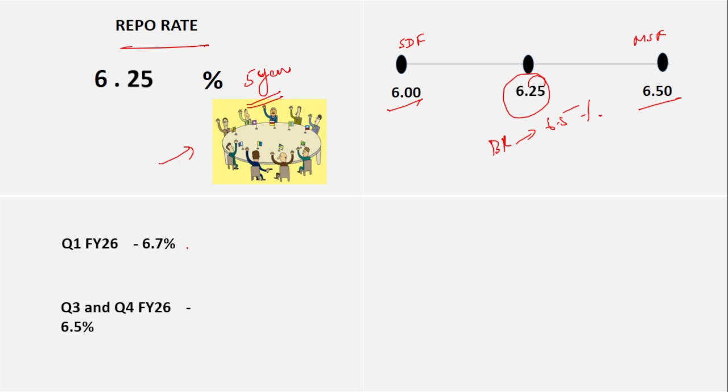So here they have projected that the GDP for the first quarter of financial year 26 is expected to grow at 6.7%, and the second quarter of financial year 26 is expected to grow at 7%. For the third and fourth quarters the GDP projection is 6.5%.